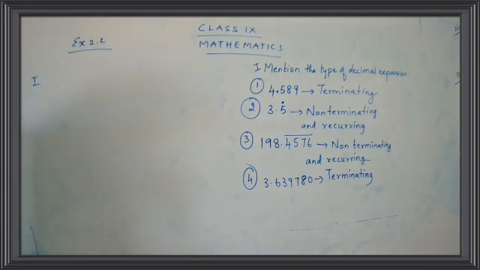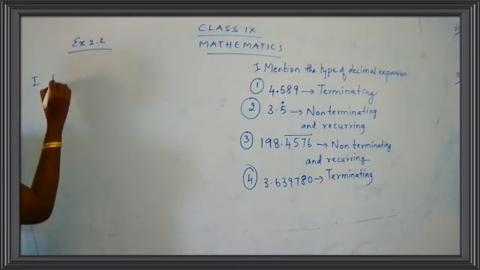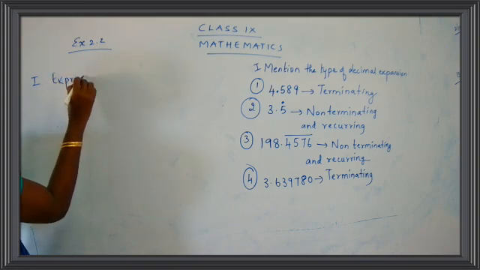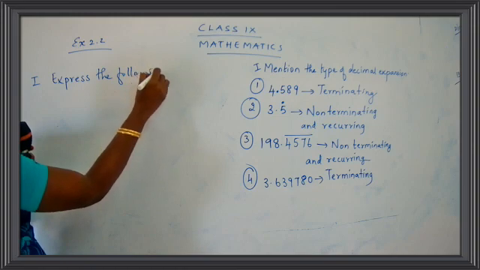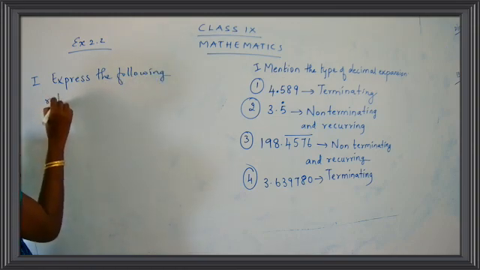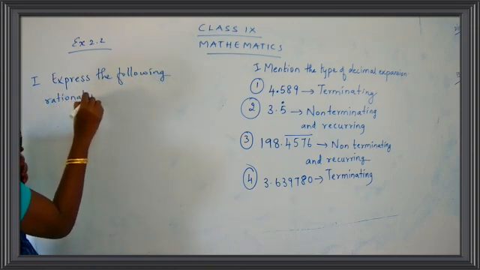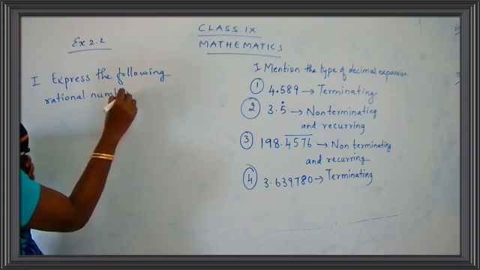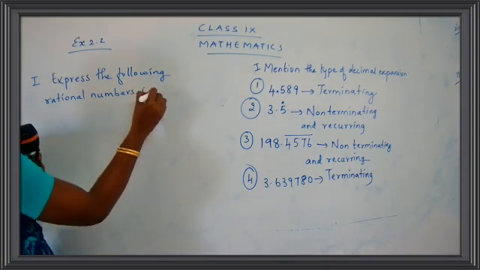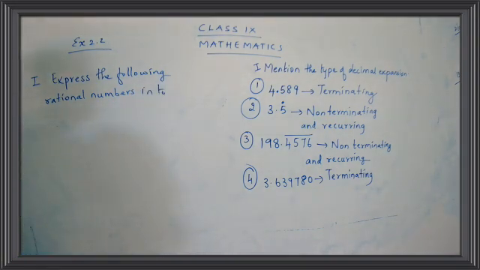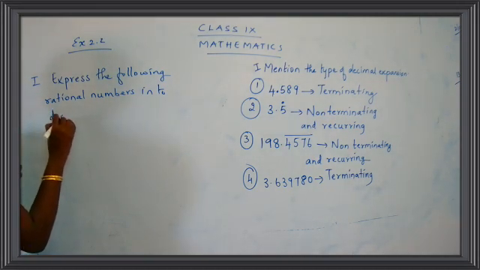Express the following rational numbers into decimal. Okay, so you have to write down the rational number in the form of a decimal number. That is the first thing you have to do.